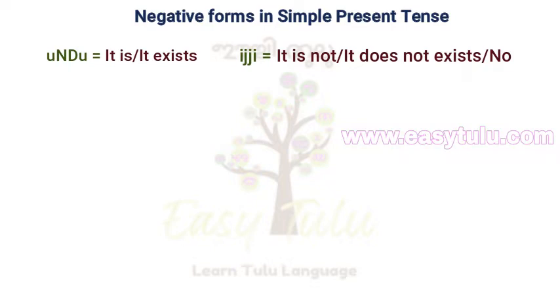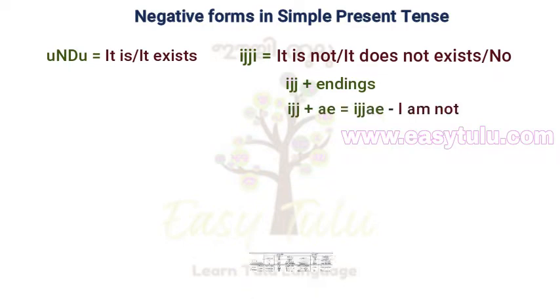Unlike other Dravidian languages, in Tulu, negative verbs are also conjugated by adding personal endings. Let us see how to conjugate the negative verb ijji in simple present tense. Root form of ijji is ij. It is conjugated same like the verb ul. We have to add the personal endings directly to the root verb. So ij plus personal endings. Personal ending for yan is a. So ij plus a, ijja means I am not.